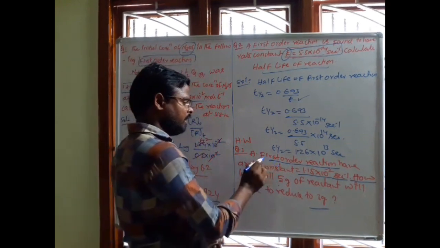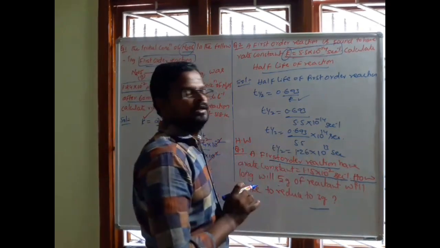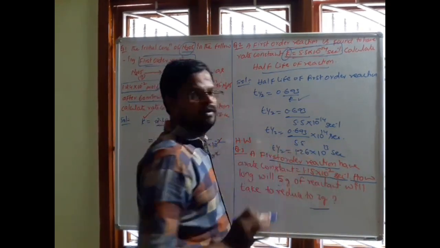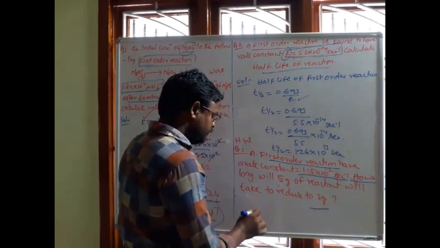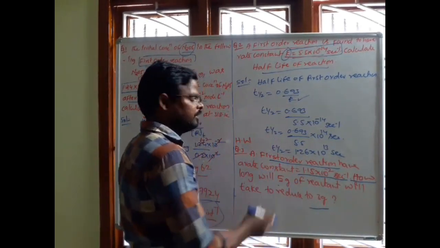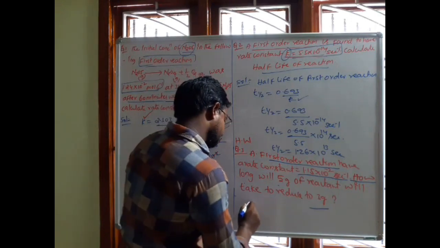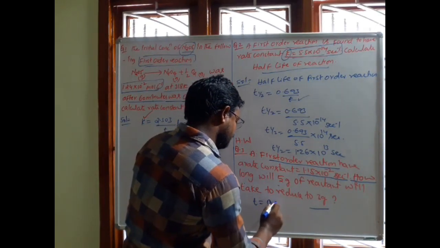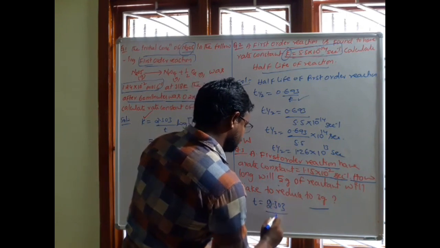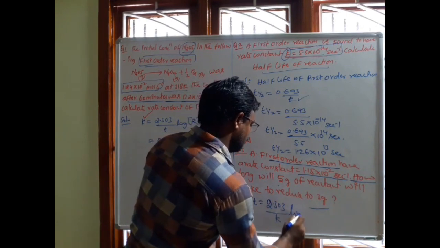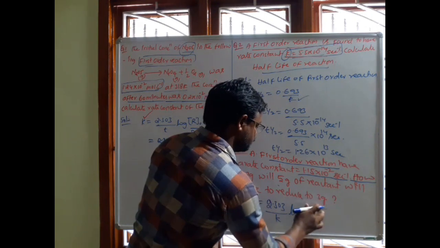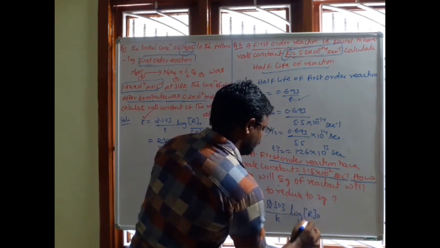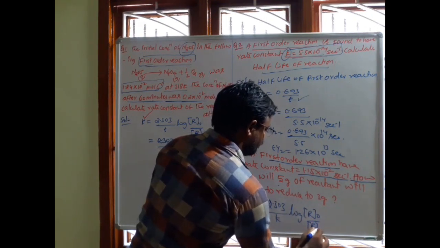Here it is already mentioned that it is a first order reaction, and the rate constant of this reaction is also given. Okay, now the time taken for a first order reaction is given by t equal to 2.303 by k into log of r naught by r at t.